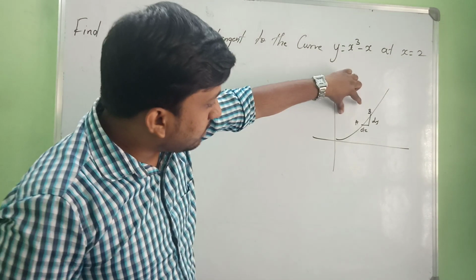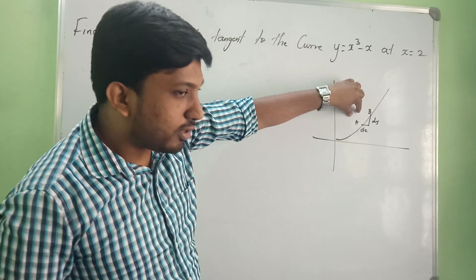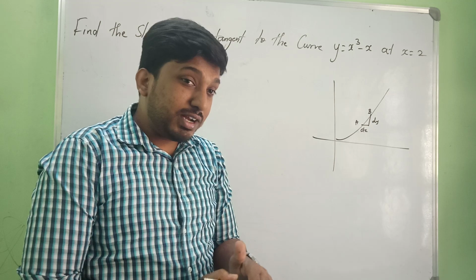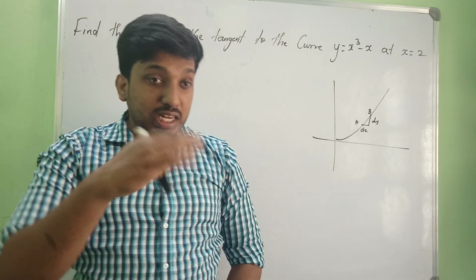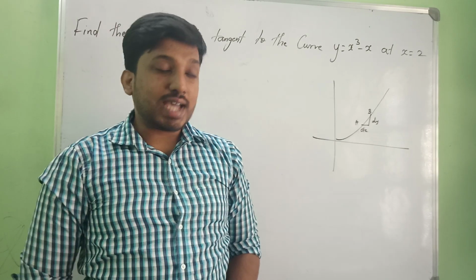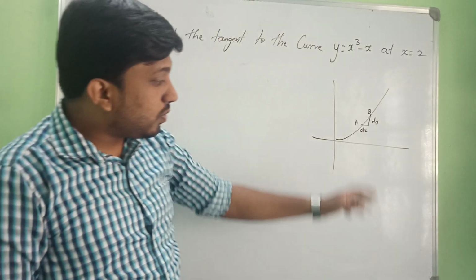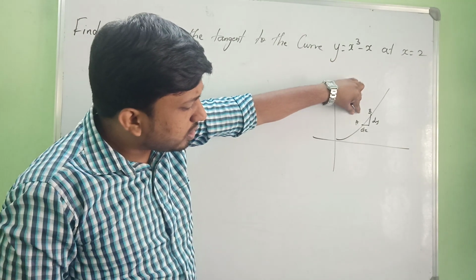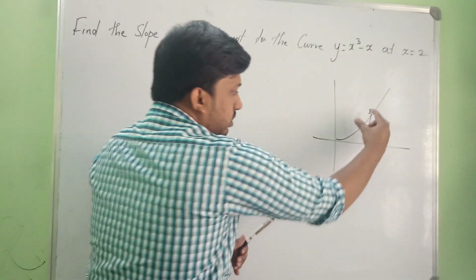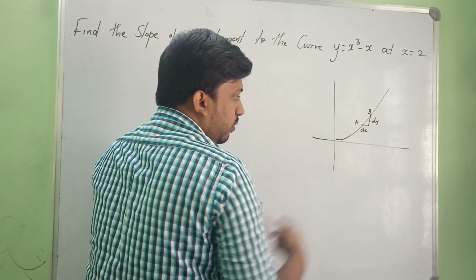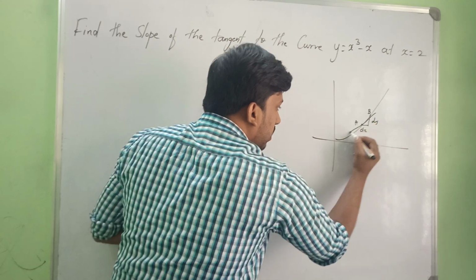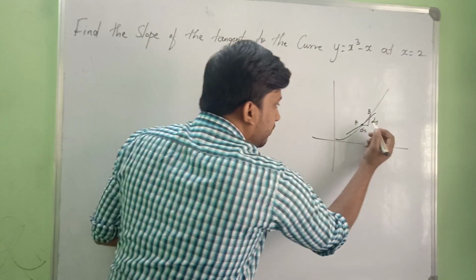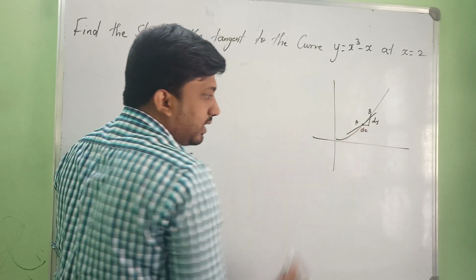When we calculate the derivative, it should be infinitely small, applying the first principles and the limit. As these points come closer, we'll be getting a tangent at this point.